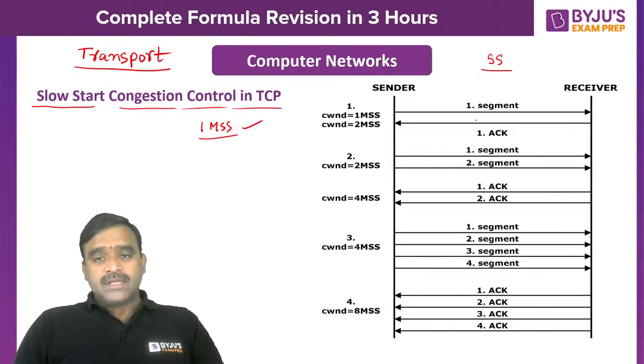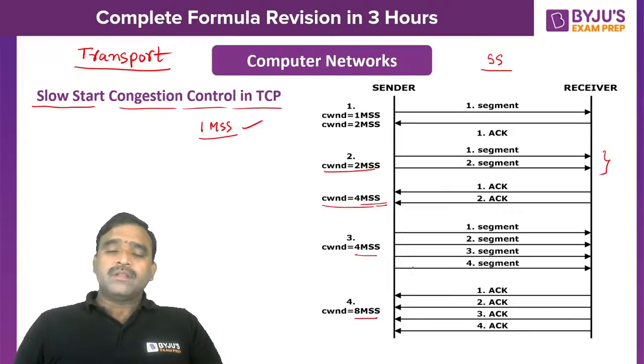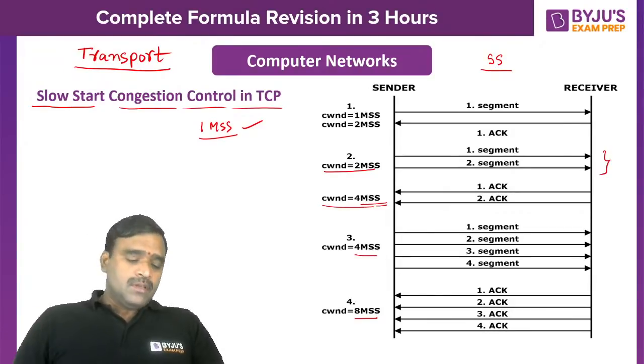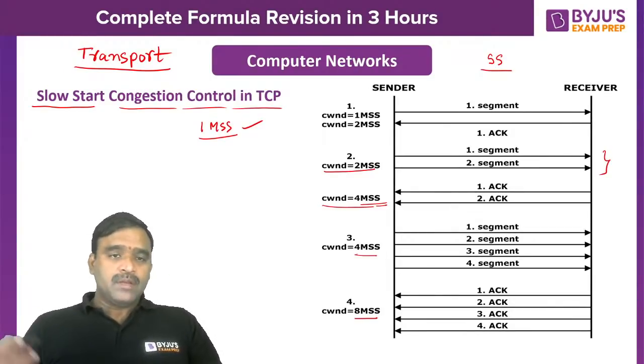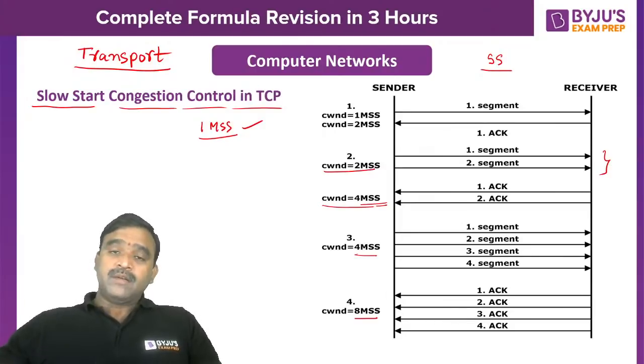So congestion window size is 1 MSS. If one segment is acknowledged, then next time we can send 2 segments. If both are acknowledged, then we can send 4 MSS of message. It increases exponentially. Then if all are acknowledged, the window size can be 8 MSS. So for every round, the window size will be doubled. That means exponentially it will increase: 1 becomes 2, 2 becomes 4, 4 becomes 8, 8 becomes 16.